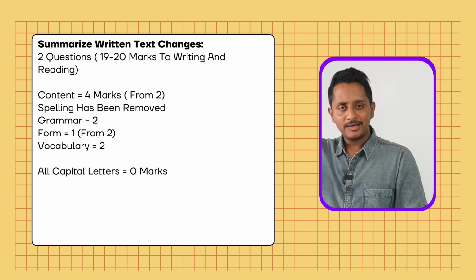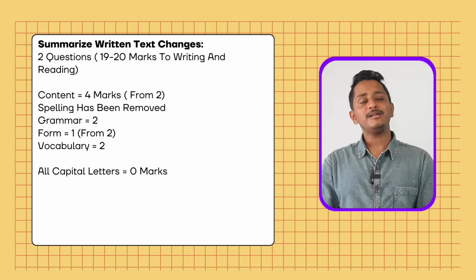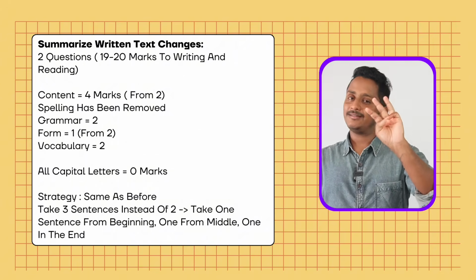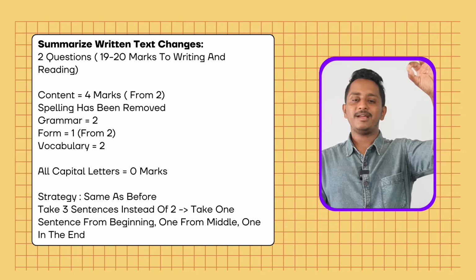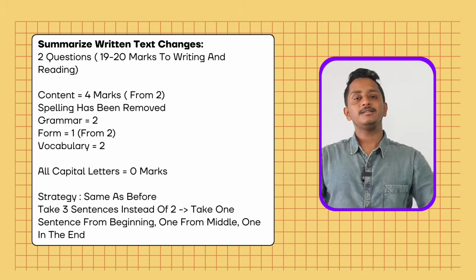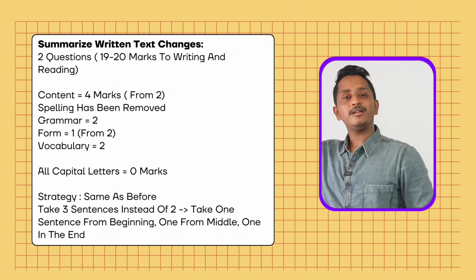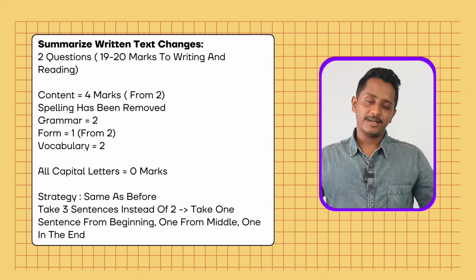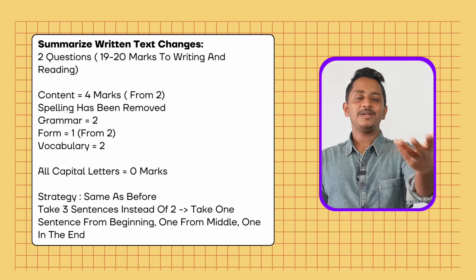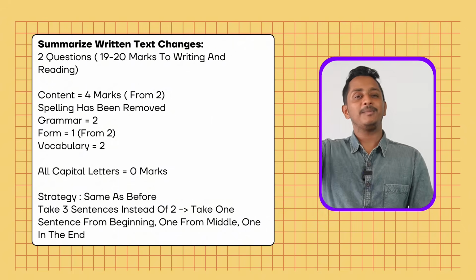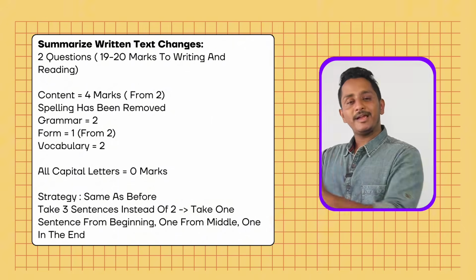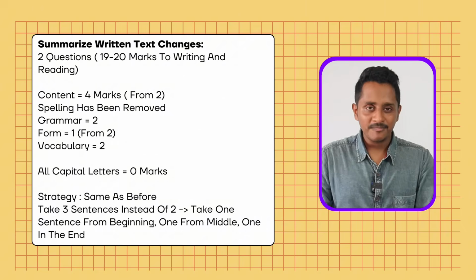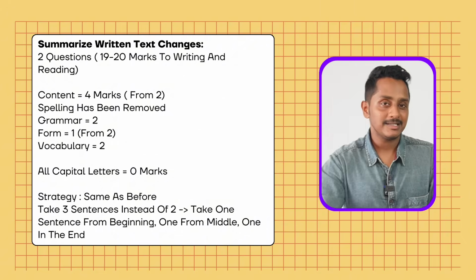If you write all capital letters, you're going to end up getting 0 marks. The strategy is the same as before. Instead of copy pasting 2 sentences, take 3 sentences, first line or second line, middle line and the last line. 3 sentences, in between them add a connector, towards the end, full stop. But let's say you want to write on your own, you can definitely write on your own. The speaker talked about this in the beginning, but later he told this, and towards the end he told this. You can do whatever you want. At the end of the day, grammar should be correct, and for content, try to cover as many details as possible.